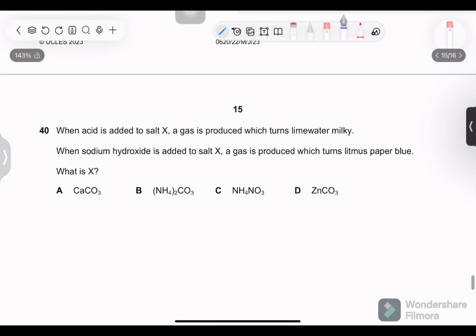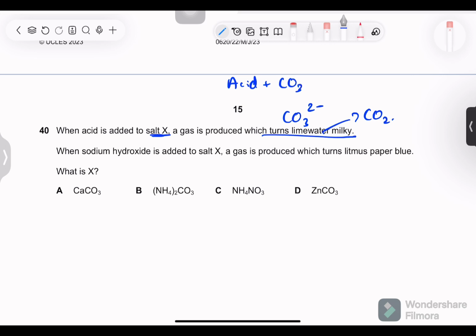Next, when acid is added to salt X, a gas is produced which turns lime water milky, which means it contains carbonate ions because this gas is carbon dioxide. And whenever an acid reacts with a carbonate-containing salt, it releases carbon dioxide. When sodium hydroxide base is added to salt X, a gas is produced which turns litmus paper blue, which means ammonia is released.